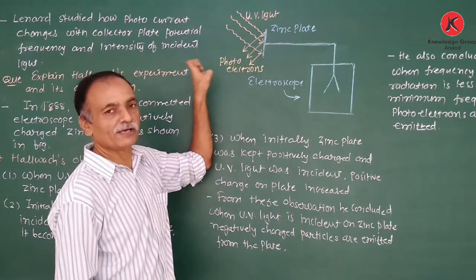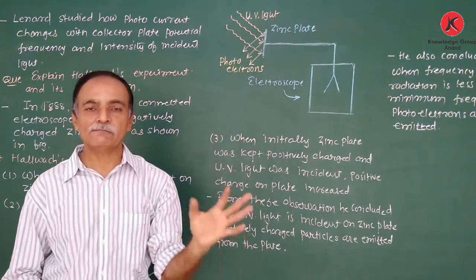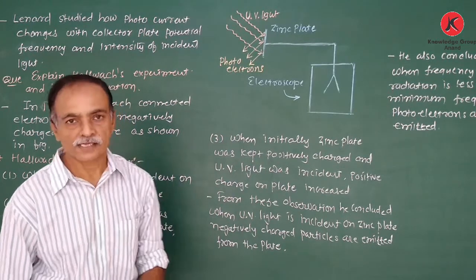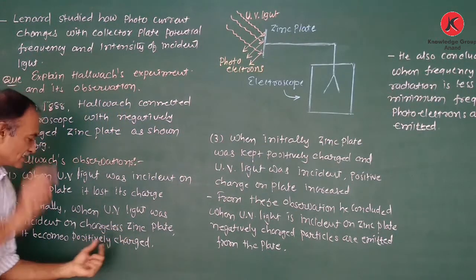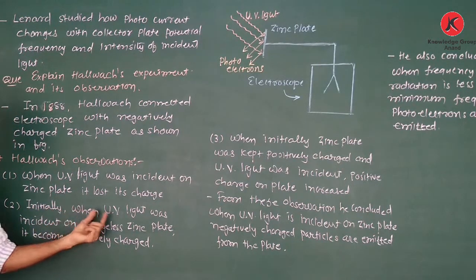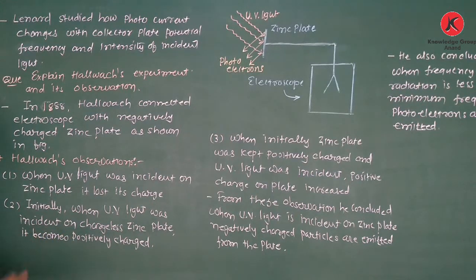Therefore, the zinc plate becomes positive, and the positive charge increases. So again, the second observation: initially, when the UV light was incident on a chargeless zinc plate, it becomes positively charged.